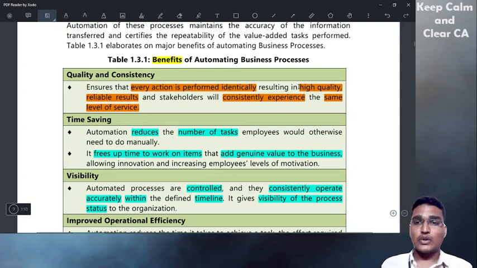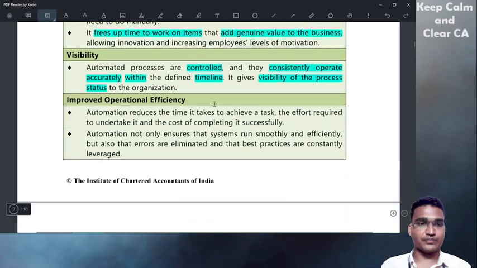So it will result in high quality. They will maintain high quality and reliable results. If the first time they give one result, 1 plus 1 equals 2, and the second time the machine does the same, it will be 2, so we can rely on the result. And stakeholders, meaning employees, customers, anyone, will get the same level of experience every time through automation.